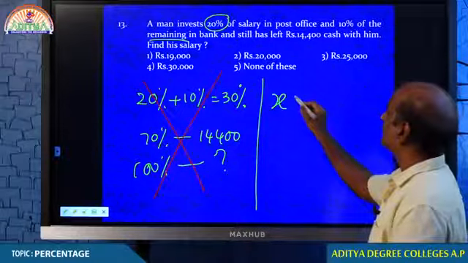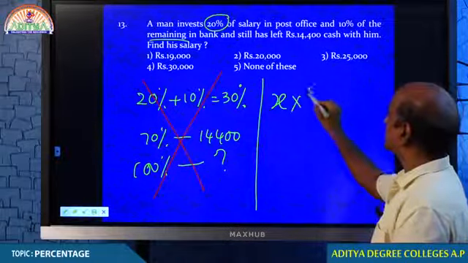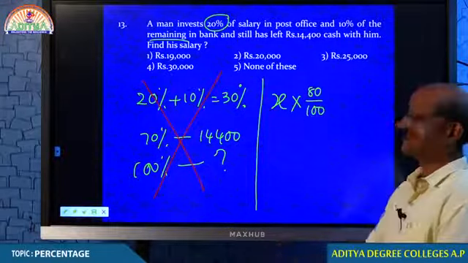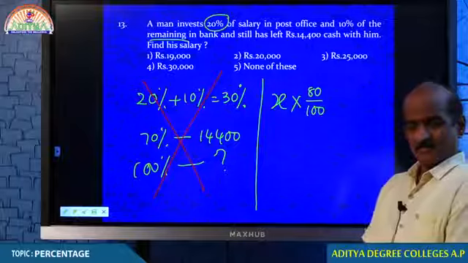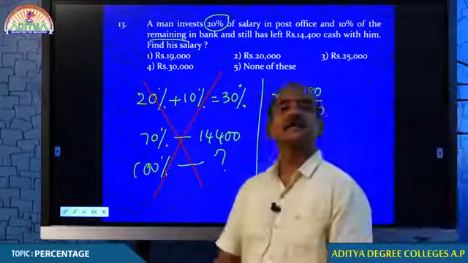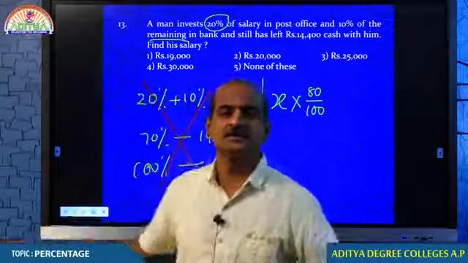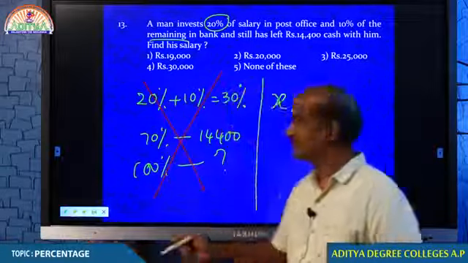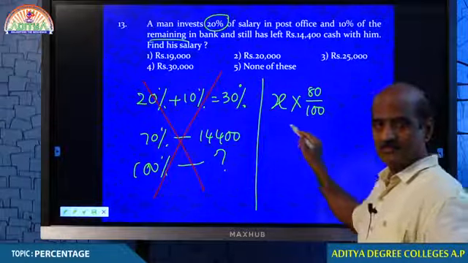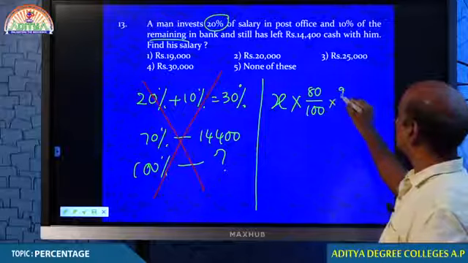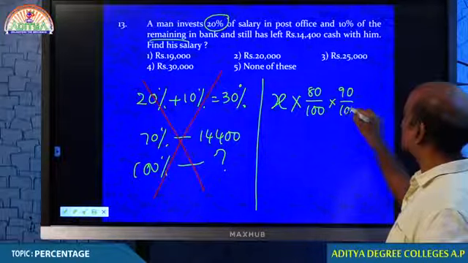First, after spending 20% in post office, he is left with 80%. That is the remaining amount after spending 20%. From this, he again spent 10%, therefore he is left with 90% of it.